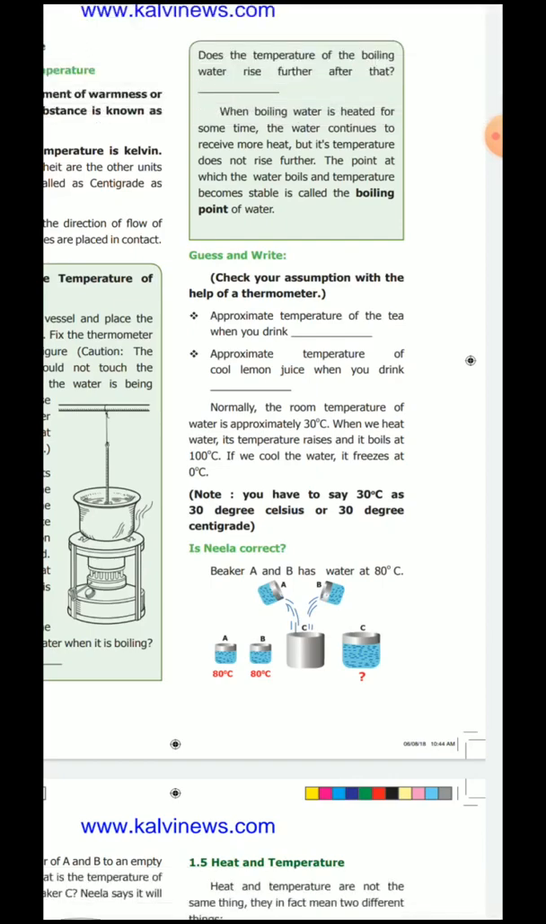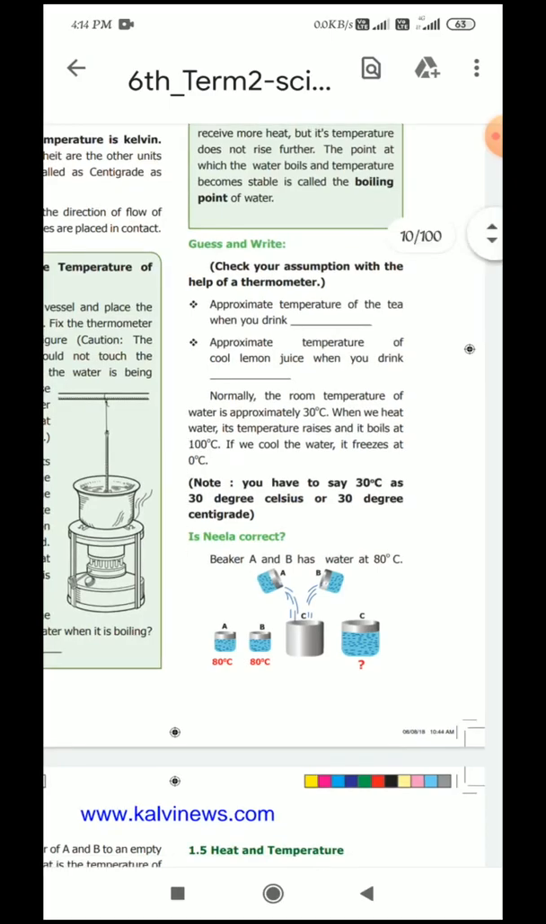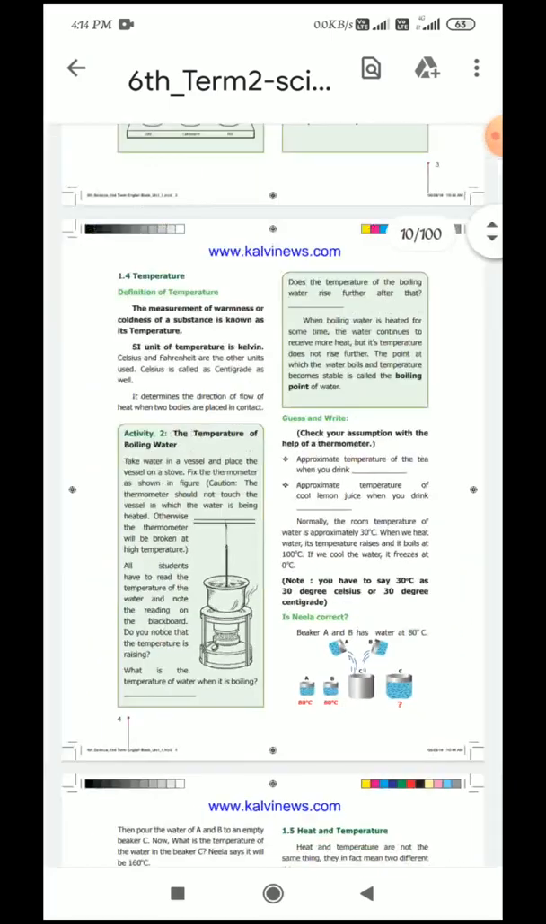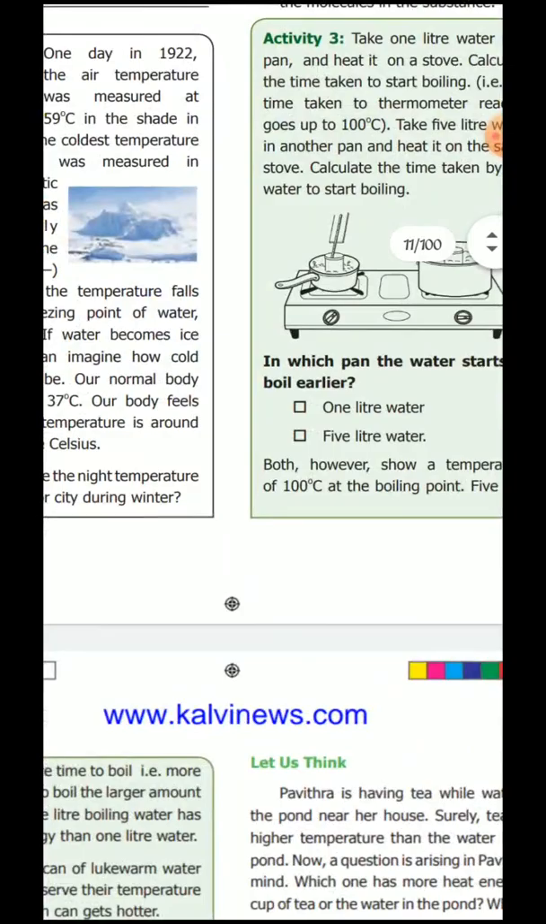If we cool the water, it freezes. Yes, automatically the water will freeze. At that time you check the temperature: 0 degrees Celsius. While we heat the water, you get 100 degrees Celsius. While we cool the water, you get 0 degrees Celsius. Do you understand, children? What is temperature? Temperature means the warmness or coldness of a substance, as measured, and it is known as temperature.